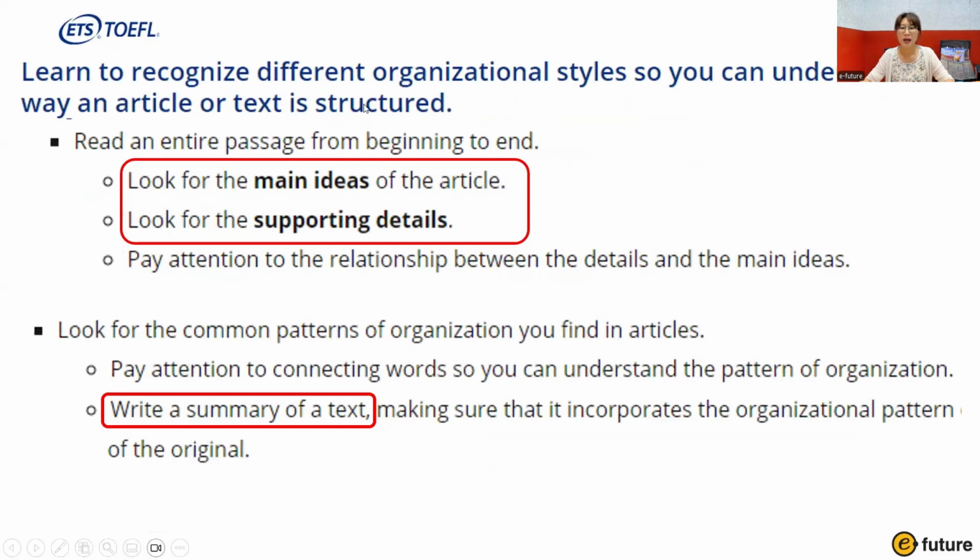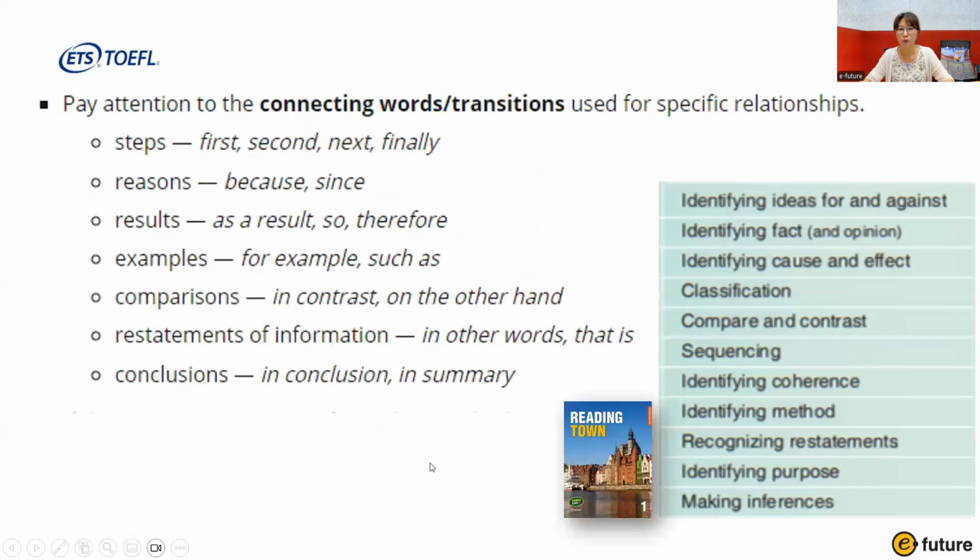And learn to recognize different organizational styles. Okay, so look for the main ideas of the article, look for the supporting details, and write a summary of the text. And we do that in our Reading Town books. Okay, so we pay attention to connecting words and transitions like first, second, next, finally, right? This will give you some kind of clue, okay, what's going to happen, right, in the passage.